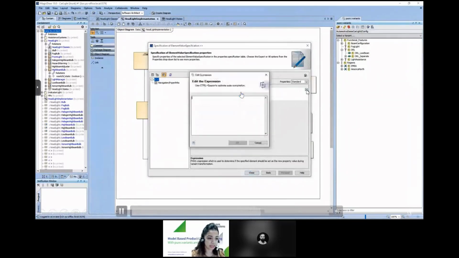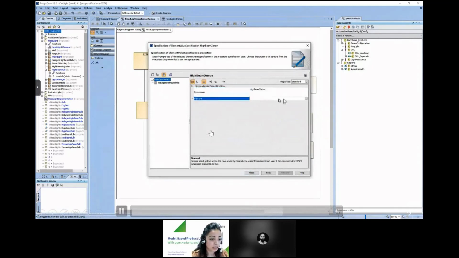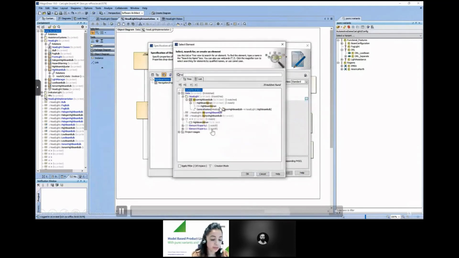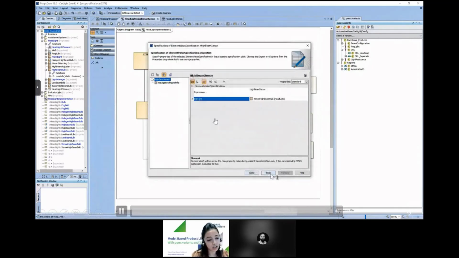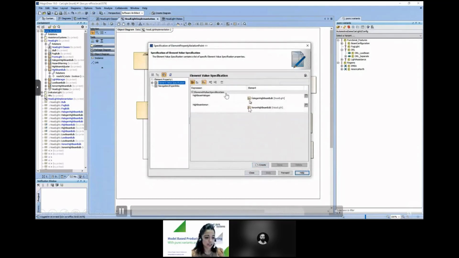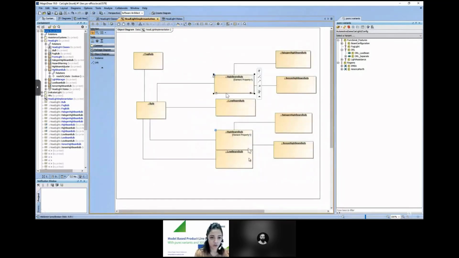So here we say that if high beam xenon has been selected, then the element's classifier must change to xenon high beam bulb. So this way we specify this, and then we click on close. So now we see that we have added the element property here. Now let's move on to the next part.